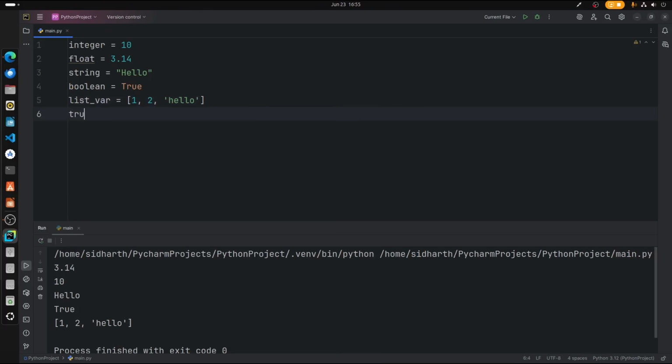Some other data types such as tuples. So tuples is also just like lists, but it has a main difference. Let me just show you. So this is what you call as tuple, and in tuple we can see in the list we are using square brackets, but in tuple we are using round brackets. But why? Well, list and tuples are similar, but the thing is, lists are mutable and tuples are immutable.